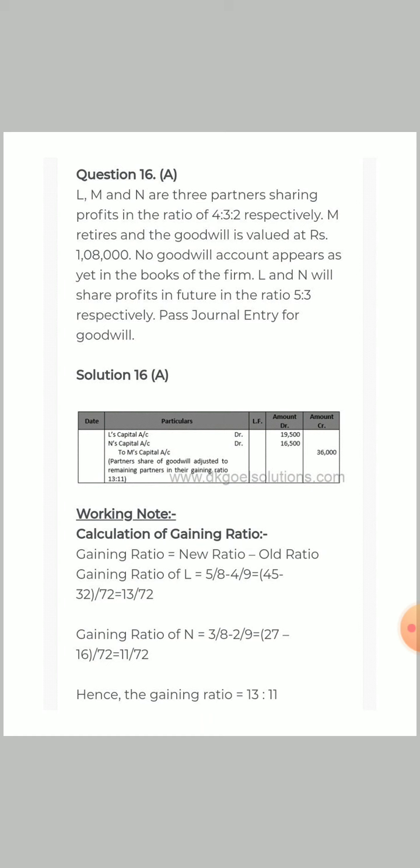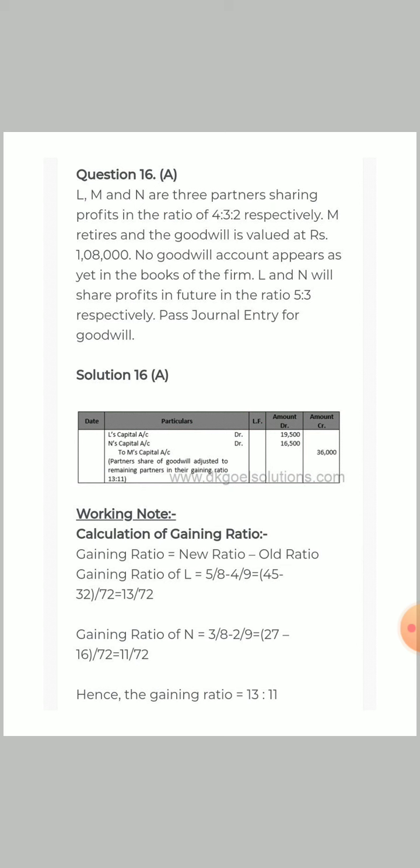So we simply have to credit the account of the partner who is retiring by his share of goodwill, and that will be debited among the partners who are gaining.